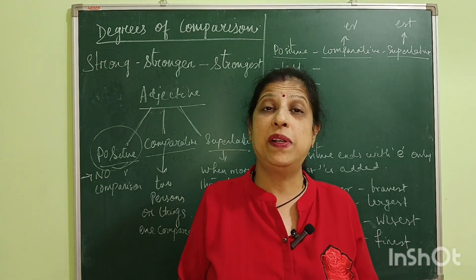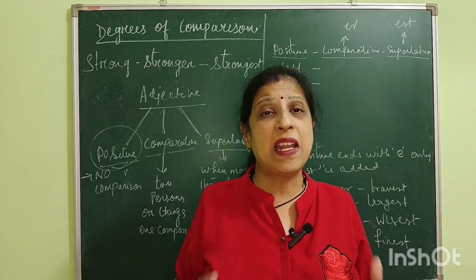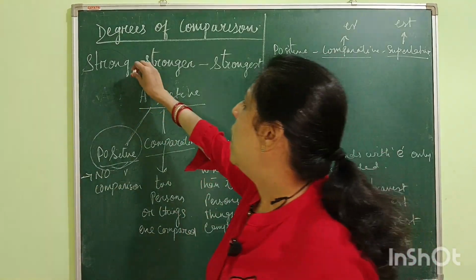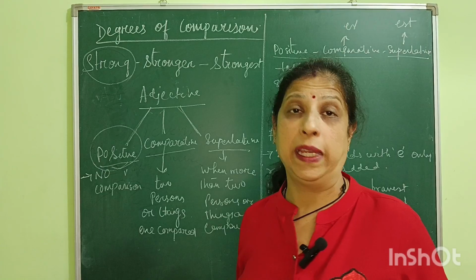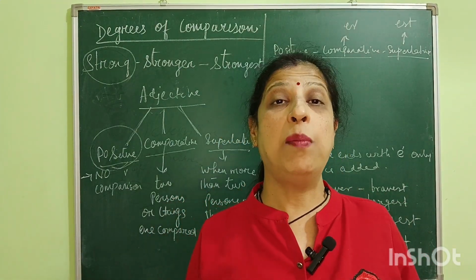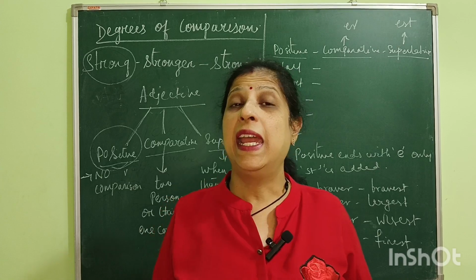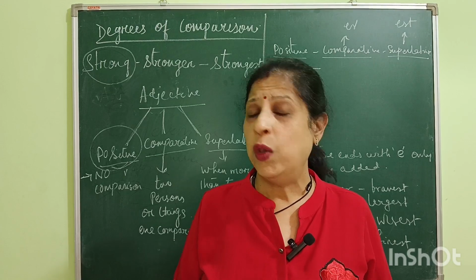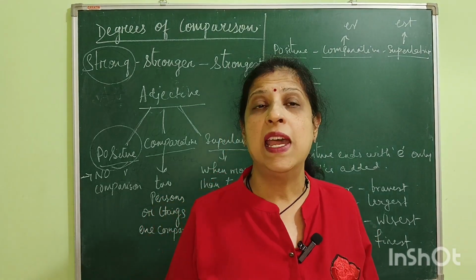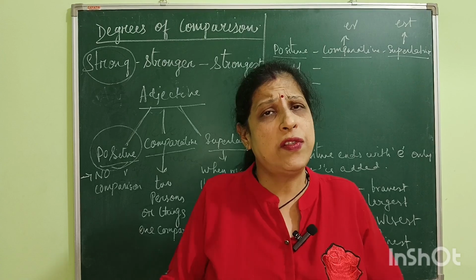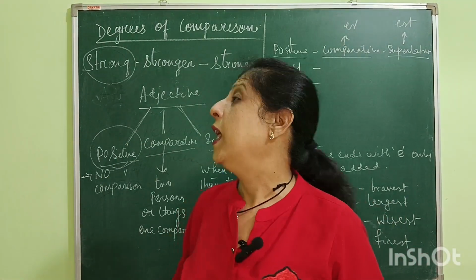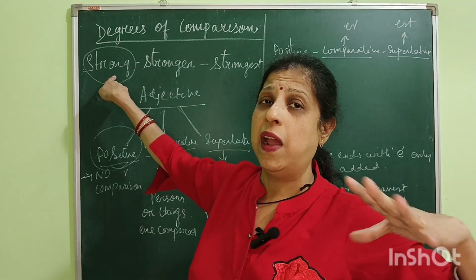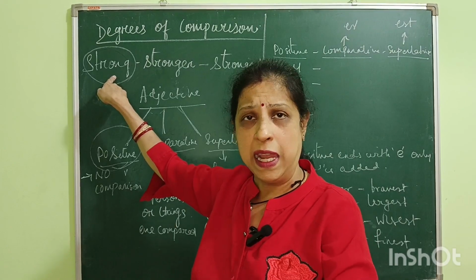When we do not compare a person or a thing with anyone, it is called a positive degree, right? For example, Ramu is a strong boy. In that case, we are not comparing Ramu with anyone else. Rather, we are saying that Ramu is a strong boy. This is called positive degree because we are not comparing Ramu with anybody else.